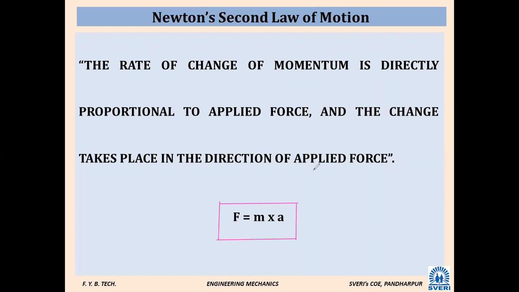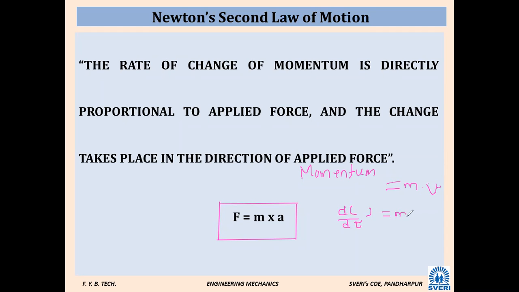If you want, you can write it in this way also.